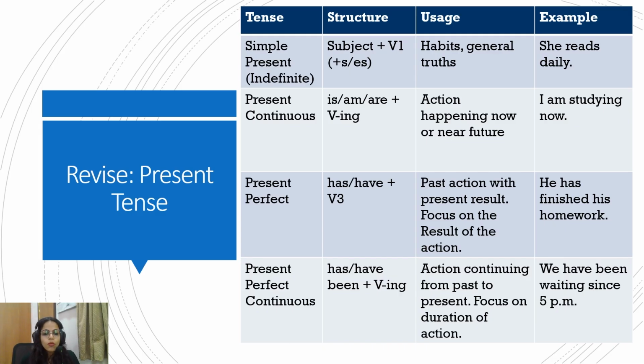So, present perfect continuous. Again, for perfect continuous, we discussed that the duration is important. So it is an action continuing from the past to the present, and the focus is on the duration of the action. The structure is has, have been plus the ing form of verb.